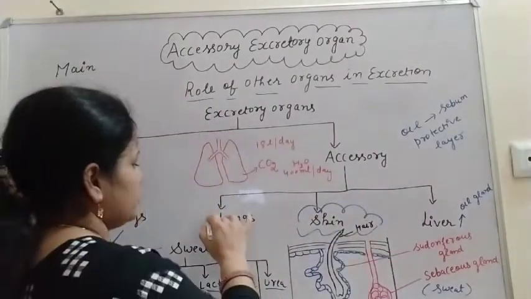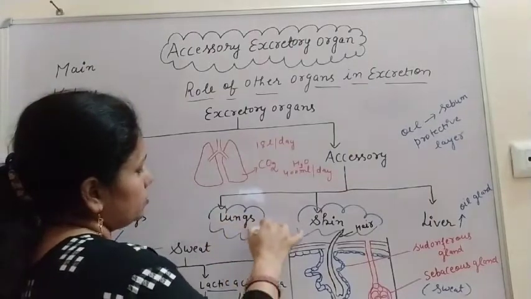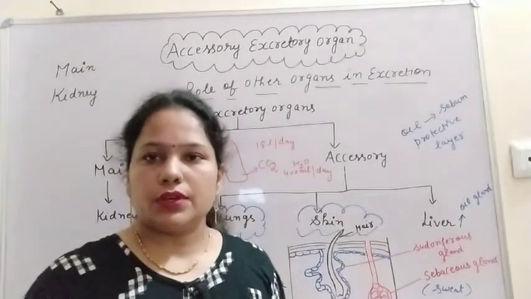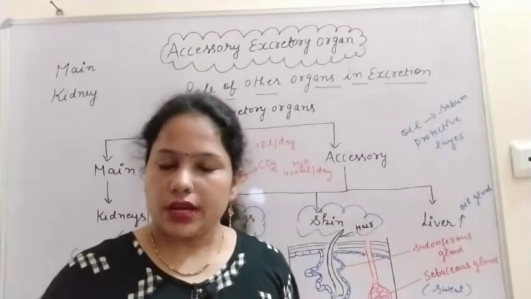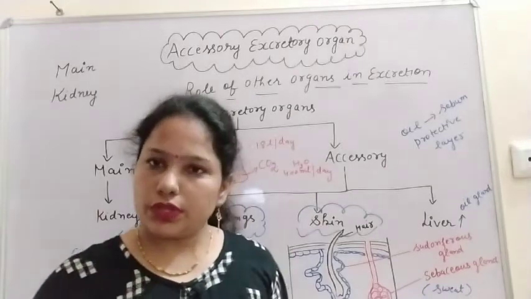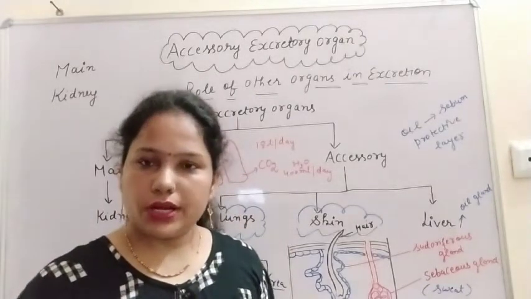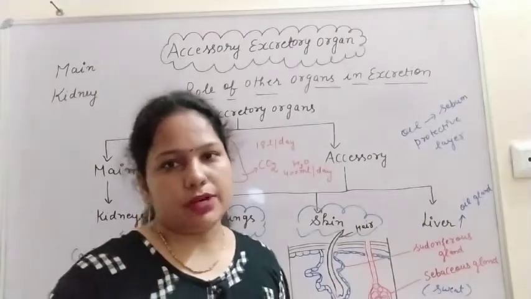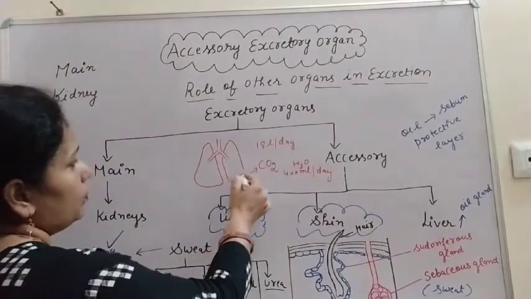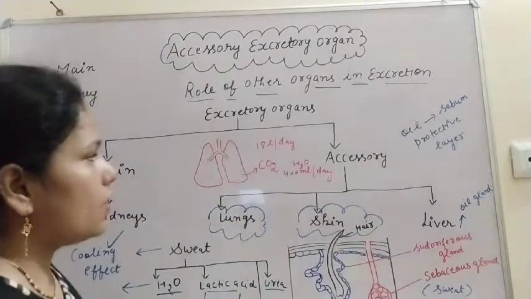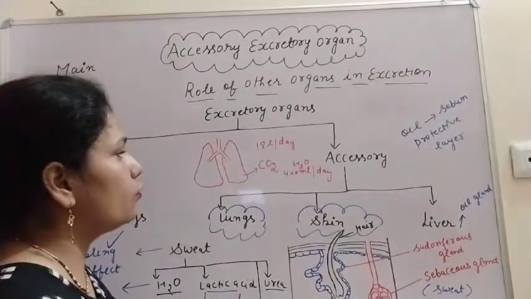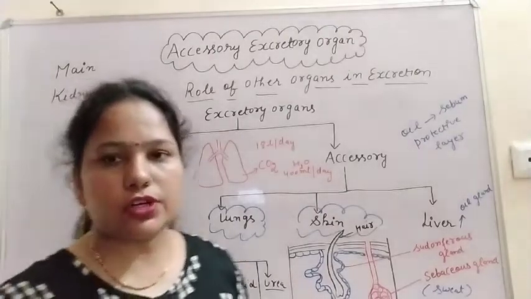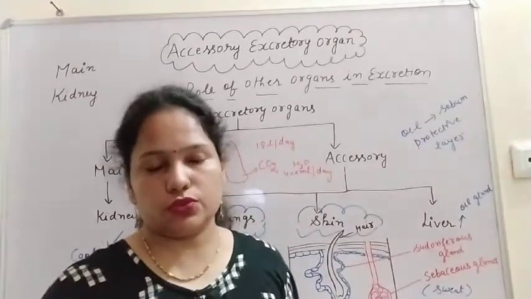After that, the lungs. Lungs are part of the respiratory system, and you are all aware that lungs help to remove carbon dioxide from our blood, and carbon dioxide is also a waste. So our lungs remove carbon dioxide as well as water, because water in the form of water vapors is also removed.